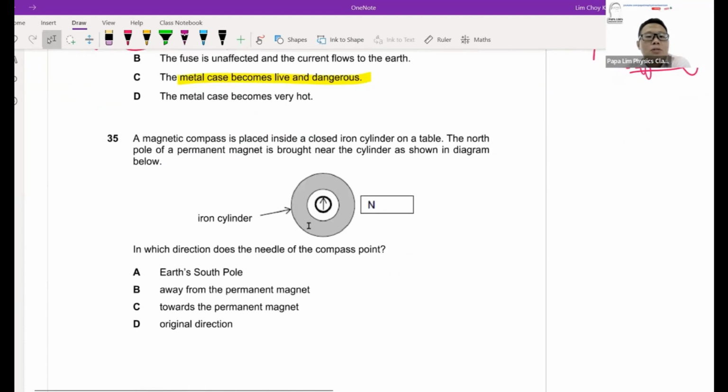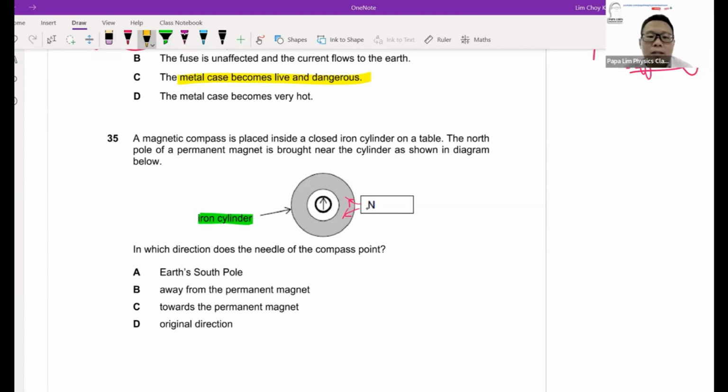Now question 35. If I have a north pole approaching the compass, remember the keyword here is iron cylinder. So which means my magnetic field lines entering the iron cylinder will not end up at the compass, because your iron cylinder is a magnetic material and it will provide a shielding effect.